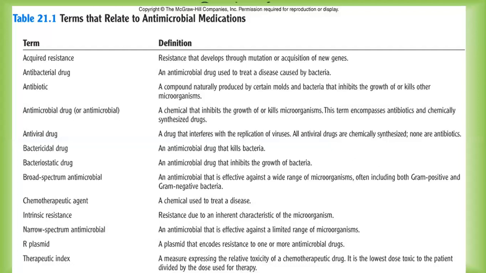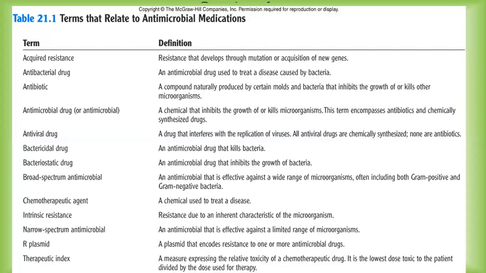Next is antiviral drugs, which is a part of chemotherapy. So a drug that interferes with the replication of viruses. Okay. So recently a drug was introduced by Glenmark to treat COVID, which was given an approval by DCGI. It is one of the antiviral drugs. Then bactericidal, an antimicrobial drug that kills bacteria.